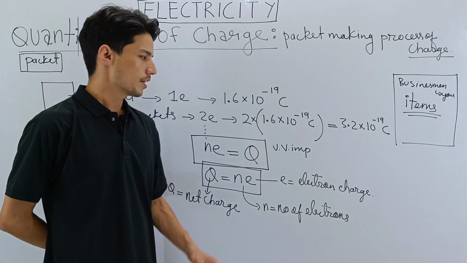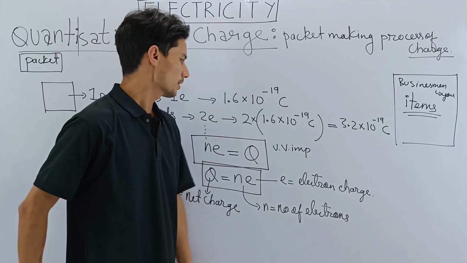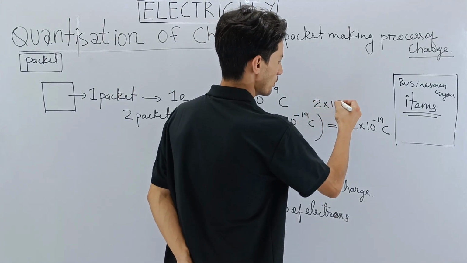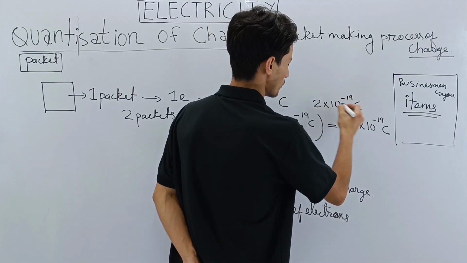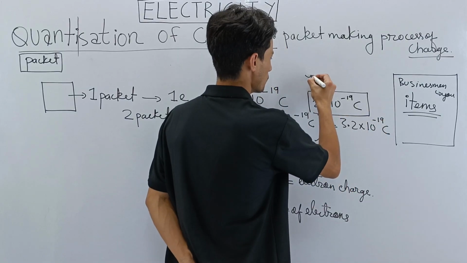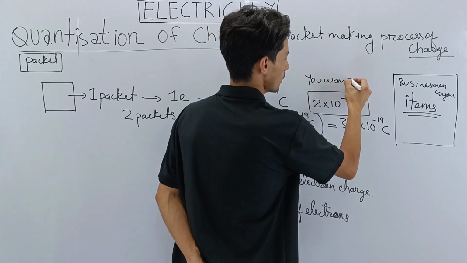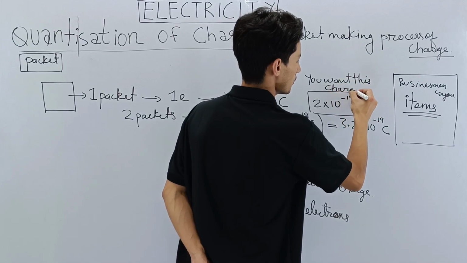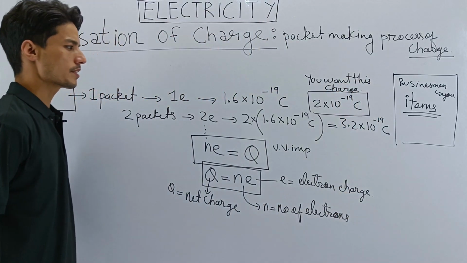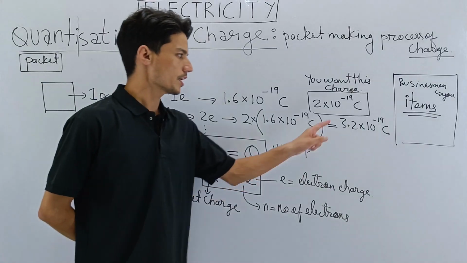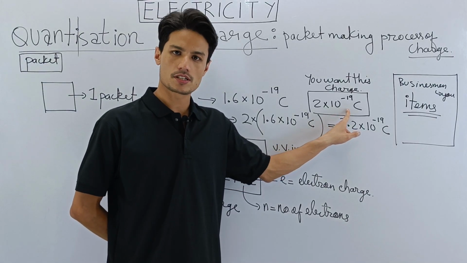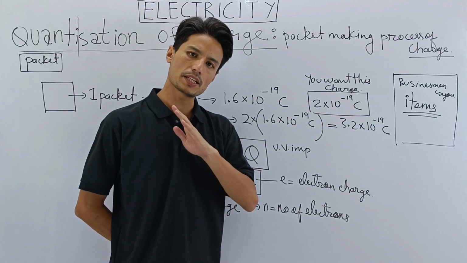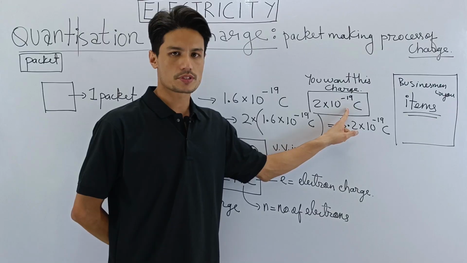Now suppose you want to get 2 into 10 to the power minus 19 coulomb of charge. Let's say you want this charge. The question is, can you get this charge? Will you receive the charge? If you ask for this charge, will you receive it? The answer is no. The answer is a big no.